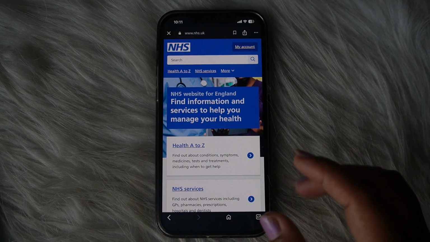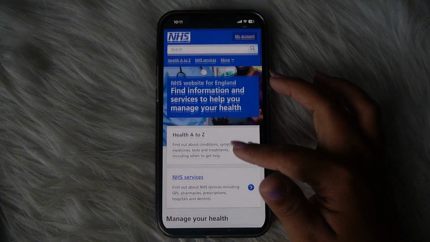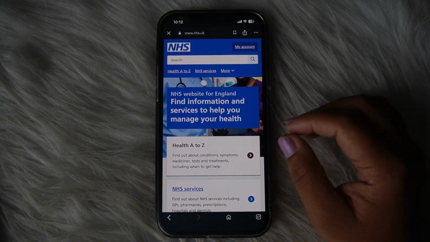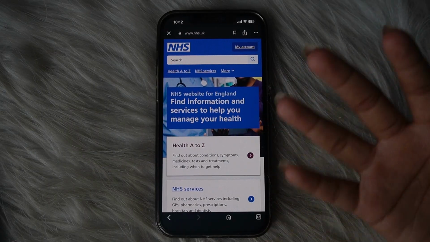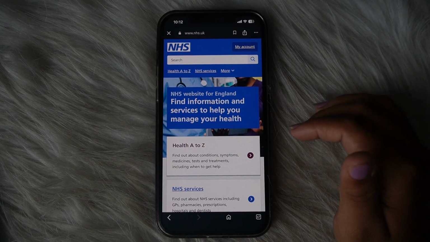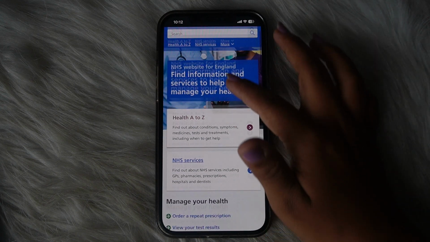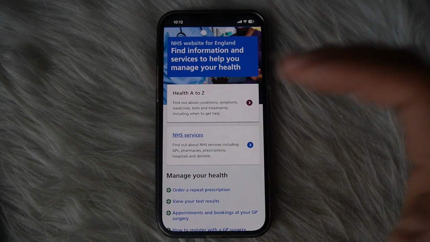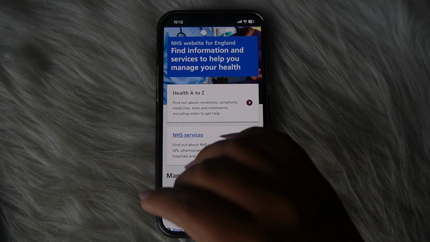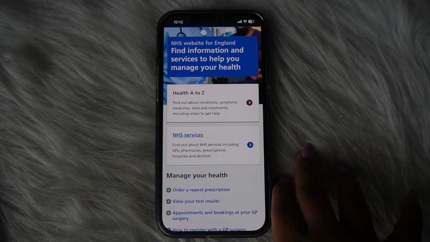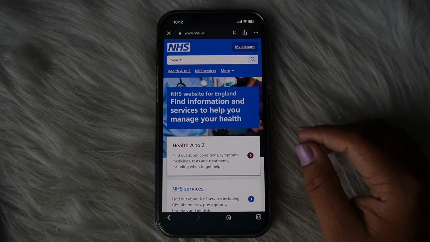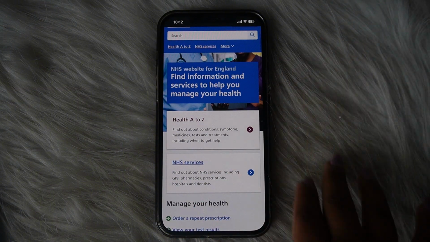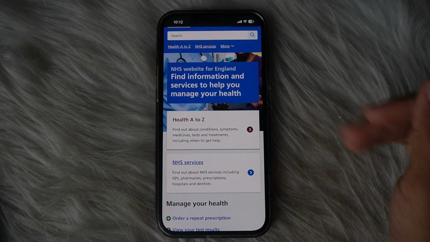So after making sure of that, you can also record the identification verification video very clearly, speaking the required numbers out loud, right? So after doing that, you can try to match your full legal name, date of birth, and also your NHS number with your GP surgery record. Sometimes when it does not match, due to some typos or something like that, there would be this kind of problem arising, so double check that.